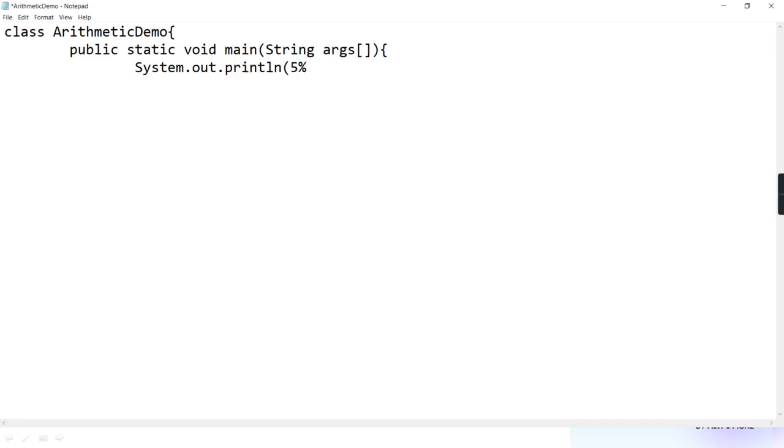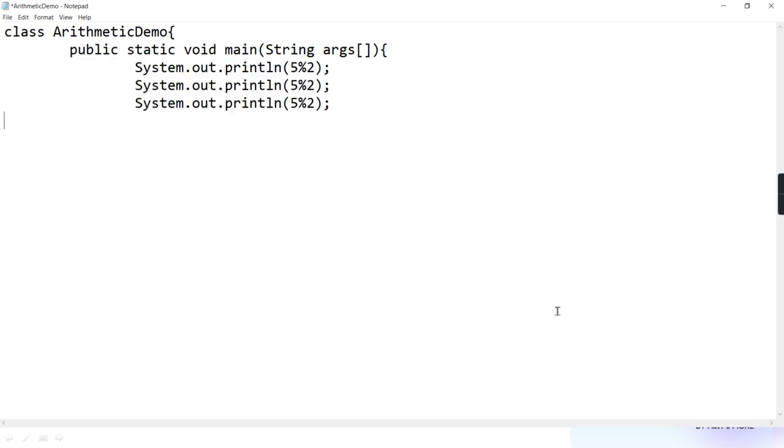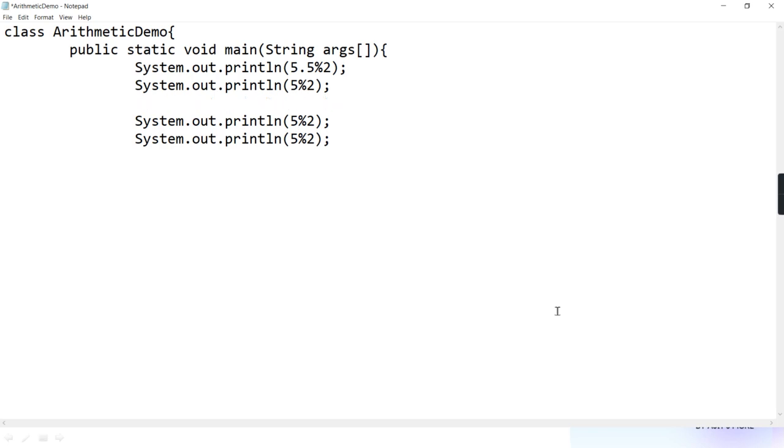Let's first confirm about these signs. I'll first make the confirmation and I'll show you that modulus can be done on floating point also in Java, not in C. Here see 5 mod 2, minus 5 mod 2, 5 mod minus 2 and minus 5 mod minus 2. At least we'll see the output of this program.